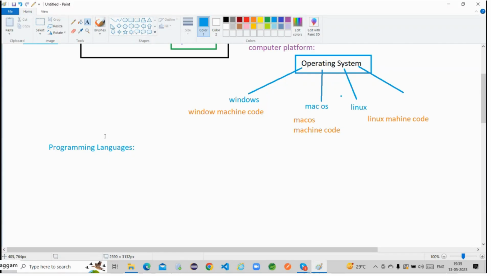Again, these high level languages are divided into two types, right? What are those two types, guys? One is procedure oriented programming language and another one is object oriented programming language. C language is an example for procedure oriented. Java language is an example for object oriented. We discussed that always. So there are multiple programming languages available, and we can happily learn any one of the programming languages available in the outside market.